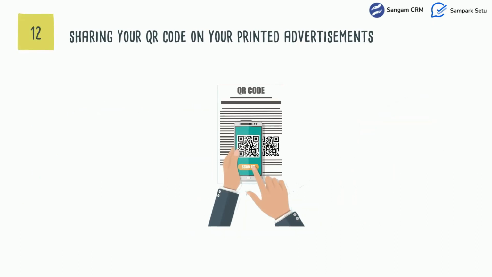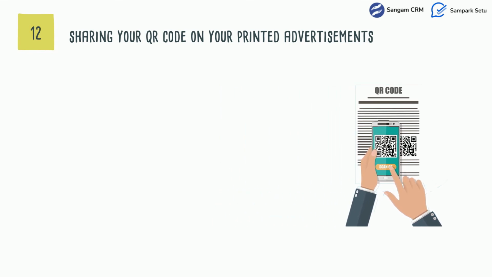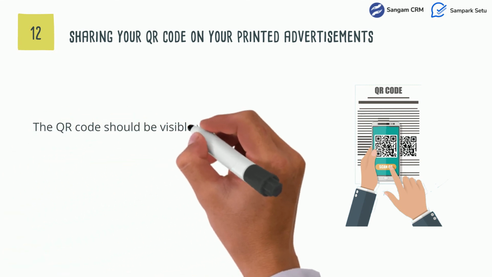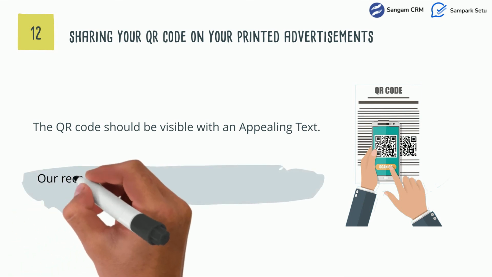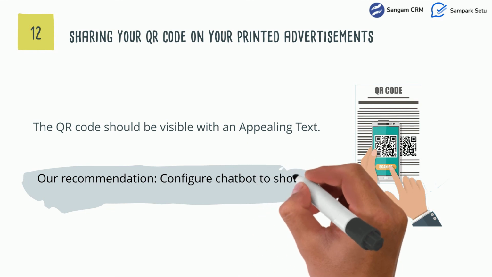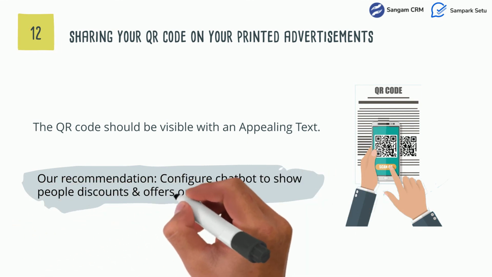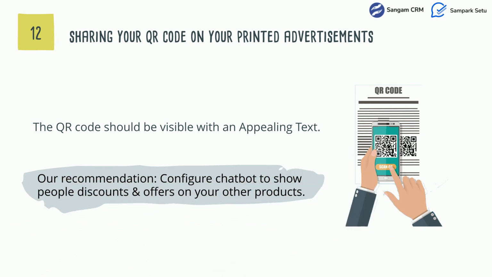Next is sharing the QR code on your printed advertisements. You can strategically add the QR code into your printed advertisements. Here also, make sure the QR code you print is clearly visible and the text written near the QR code is appealing to readers. Here, you can configure your chatbot to show people your other offerings, or you may highlight offers on other products that you sell.